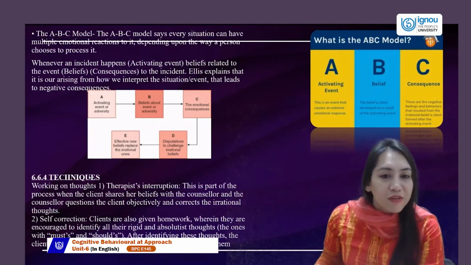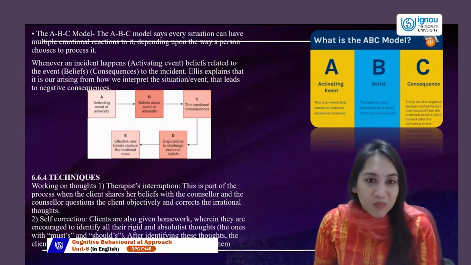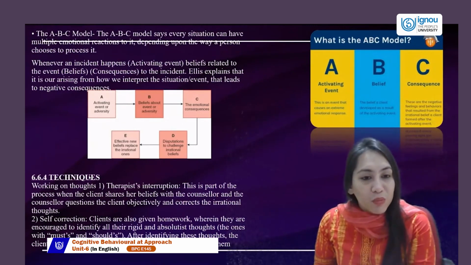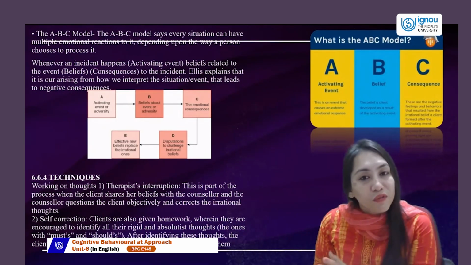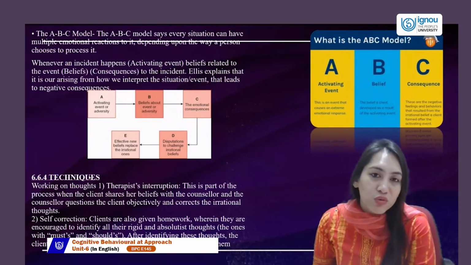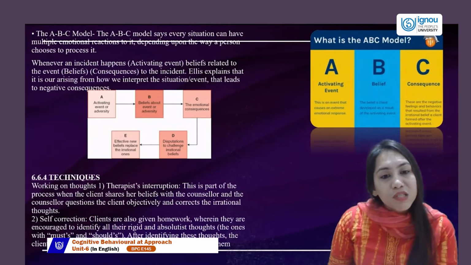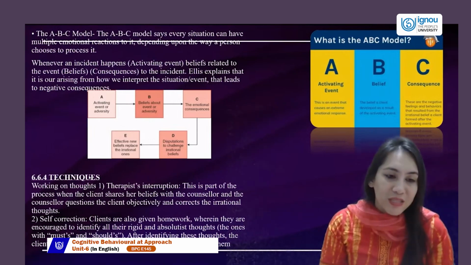This leads to a negative emotion. Negative emotion can also be a diseased mind at times. It could be depression, it could be anxiety, it could be further other problems with the children. It could be the reason for failure of the child in academics or social emotional connect with people. Then after we understand the consequence, we dispute the consequence.